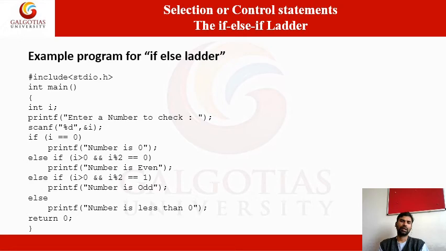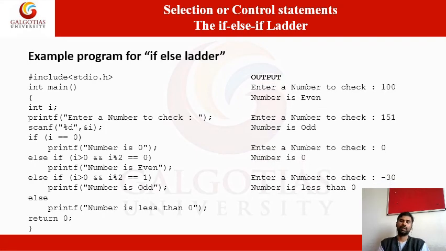Given: enter number I, an integer, we get the integer number from the user. The integer should be greater than 0. And we can divide this number using the modulo operator. With the modulo operator, we check whether the remainder is 0. When you divide by 2, if the remainder is 0, then it is an even number. If the remainder is 1, it is an odd number. This is all a simple concept.